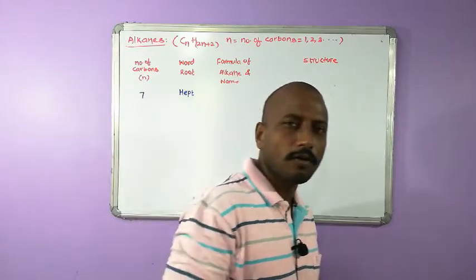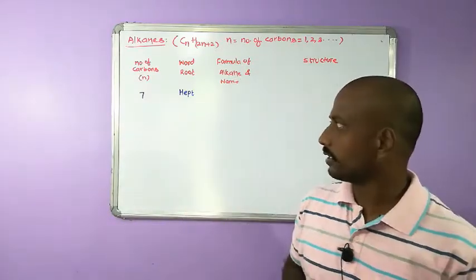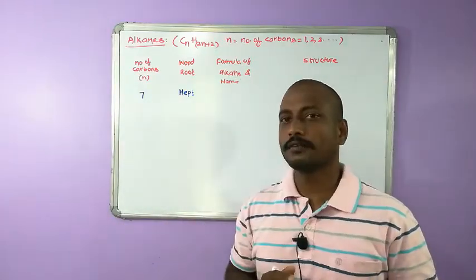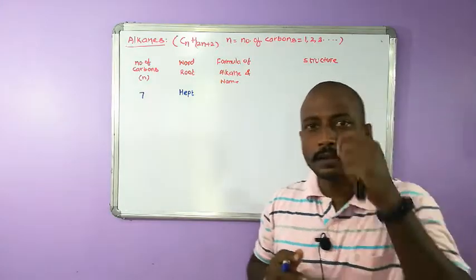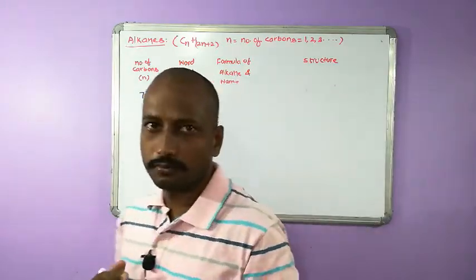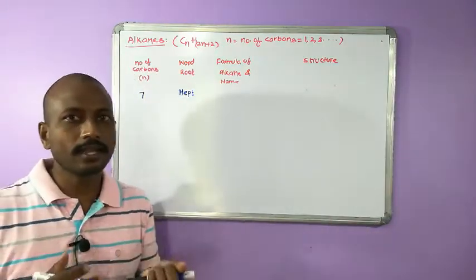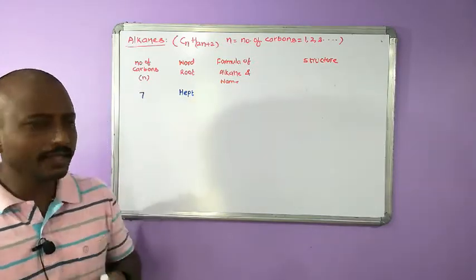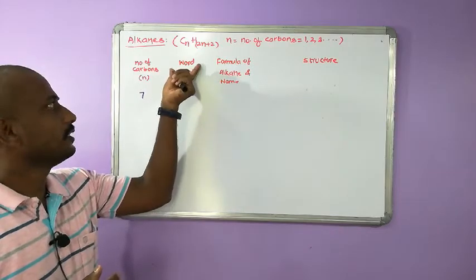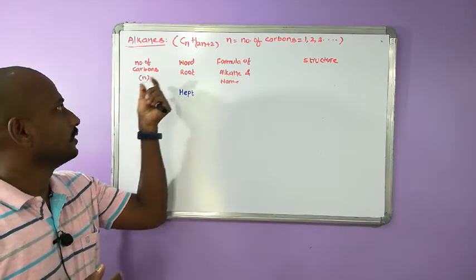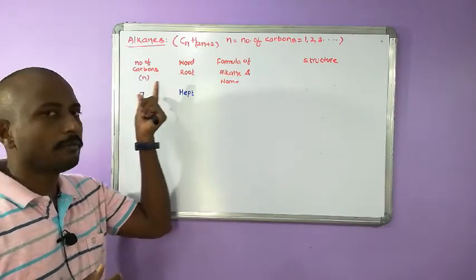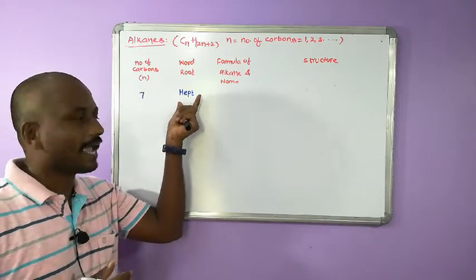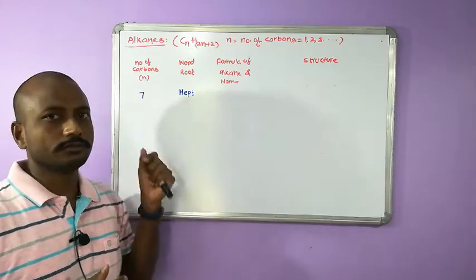Word root is common for all the types of compounds because that depends upon the number of carbons, not on the class of compound, whether it is alkane, alkene, alkyne, carboxylic acid, alcohol, alkyl halides or any class of compound. If it is having 7 carbons in the main chain, we have to use hept as the word root.